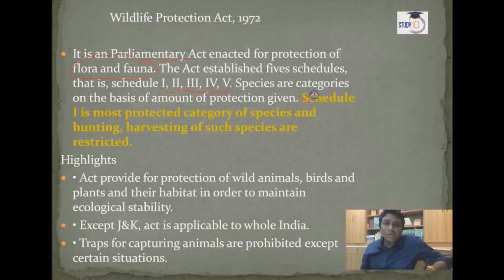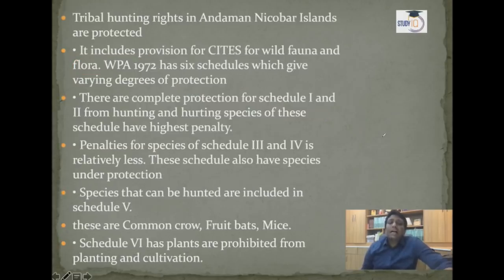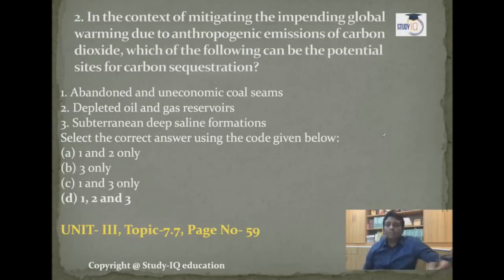Schedule 1, as I told you, is the most protected category of species, and hunting or harvesting of such species is not allowed, or is restricted. So this is the Wildlife Protection Act in brief, where UPSC developed a question. Some more is in the statement I have written there, guys, which you can read. That J and K is not allowed. In certain situations the hunting is allowed. So these types of provisions are there.